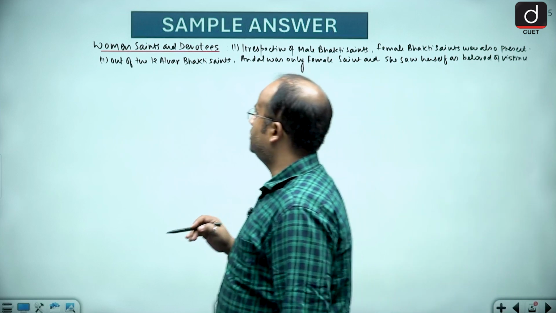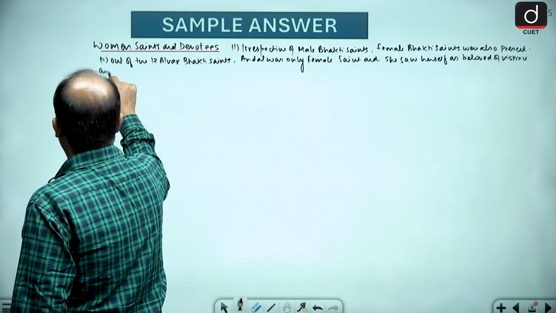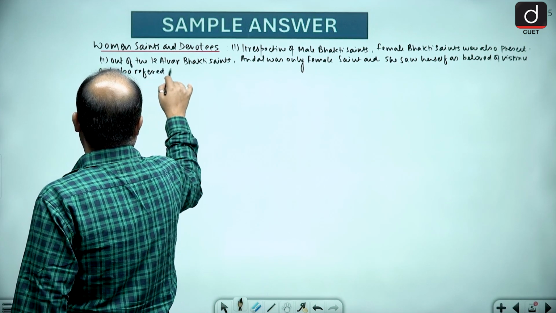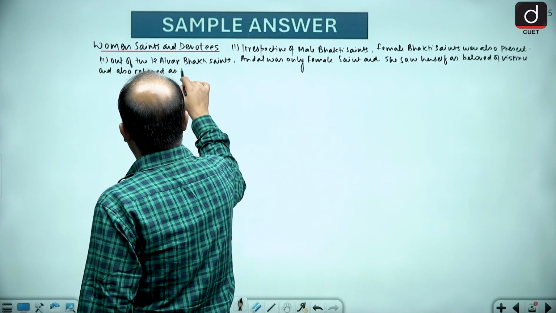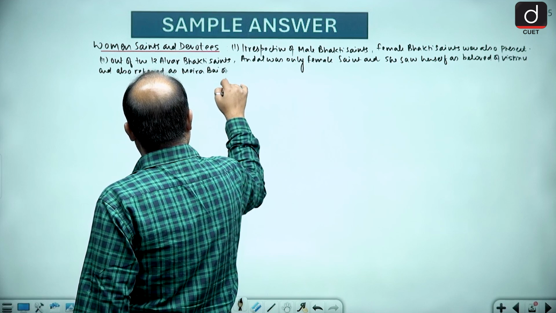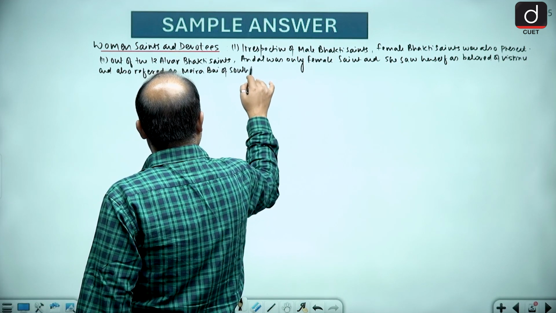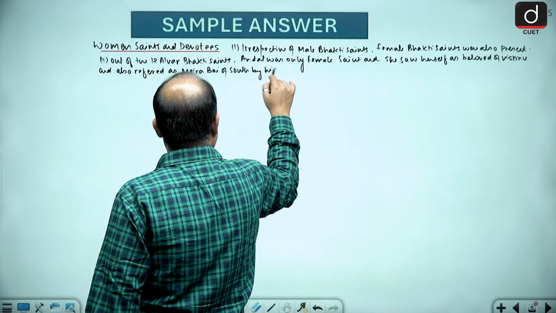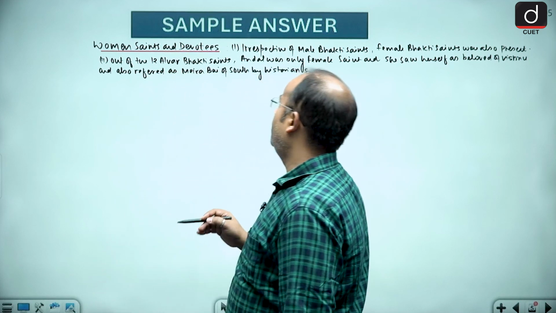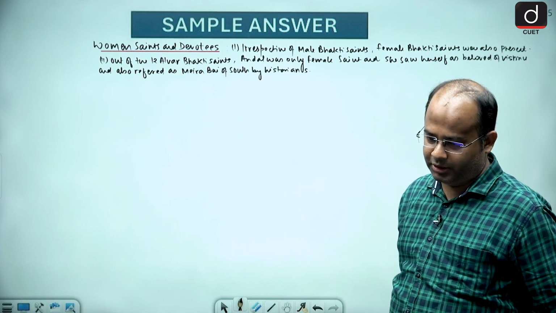She is also referred to as the Mirabai of South India, or Mira of South India, by historians.